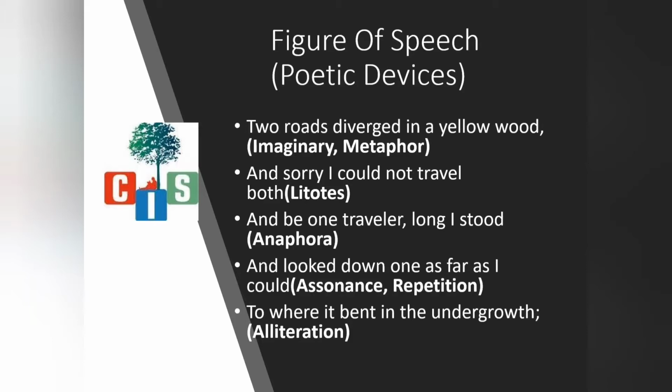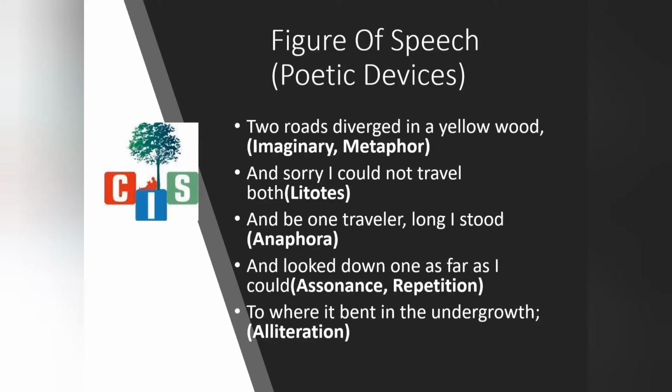Poetic device is also another name for the figure of speech. Here I have jotted down the complete poem, and according to the lines I have mentioned some of the figures of speech. It can come in one sentence. In one sentence there can be more than one figure of speech also. So right now you may find a little difficulty, but as you go further with this explanation, you will find it very easy to identify which kind of figure of speech this is. Now let's get started with the first.